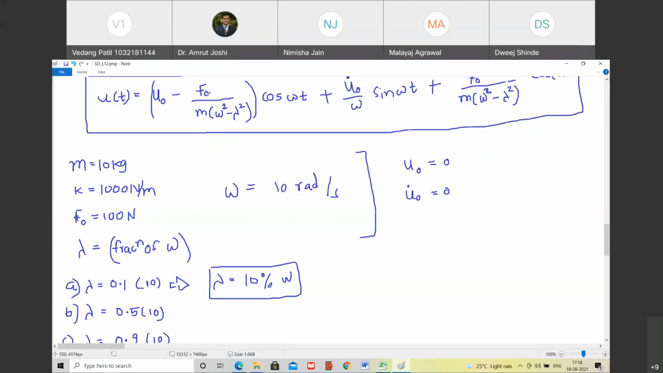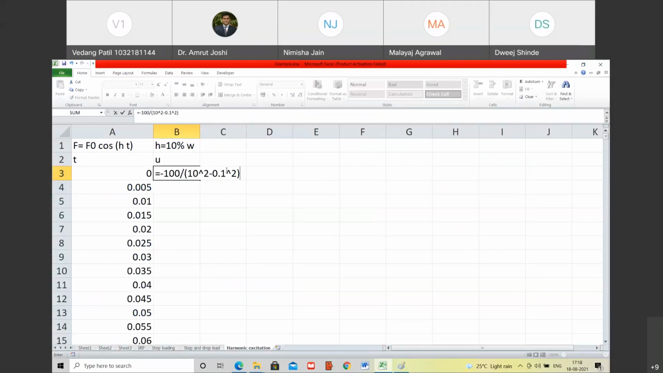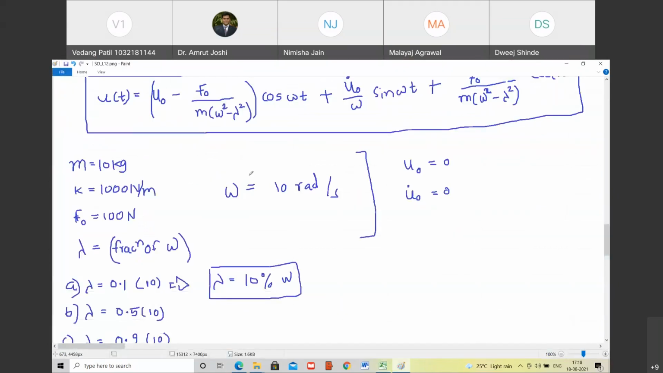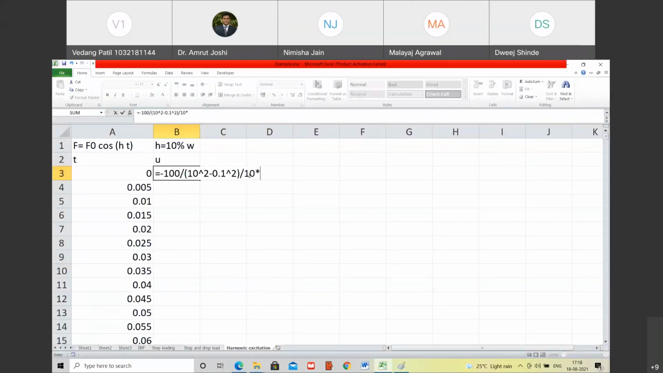So minus 100, तो ये लिख लिया. अभी m से मल्टीप्लाई करना है नीचे ही. So m से डिवाइड ही करना है टोटली. So m कितना है? 10 kg. Are you with me? Yes, sir. Into cos omega t. So into cos of what is omega? 10 into t. What is t? T is this, A3. Happy? Yes, sir. ये हुआ फर्स्ट टर्म.